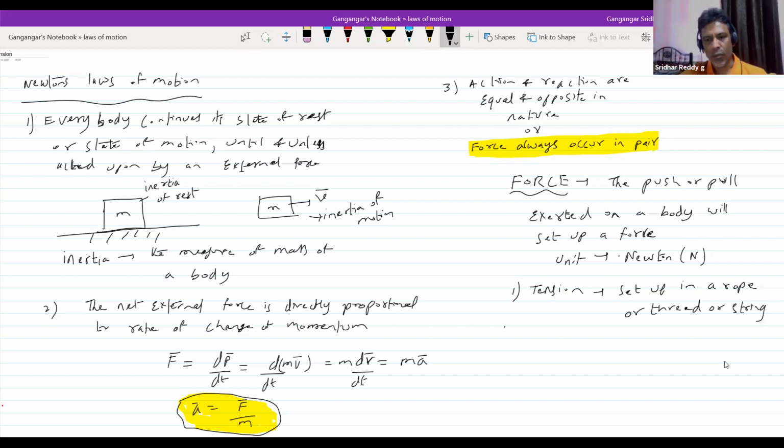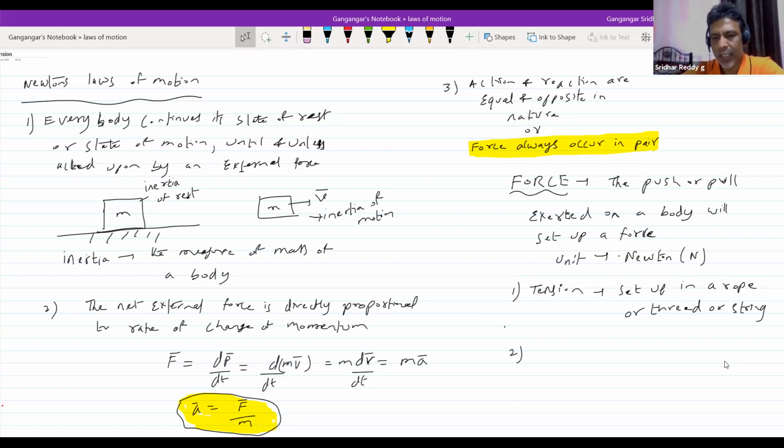All that force that is set up in a rope or a thread or string is called tension. Tension is a force. That particular force set up in a rope or a string or a thread is called a tension. Later on, we'll go for the nature of all that. So this is about tension.